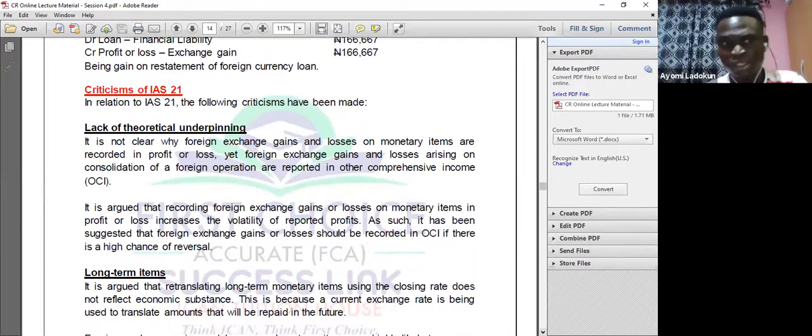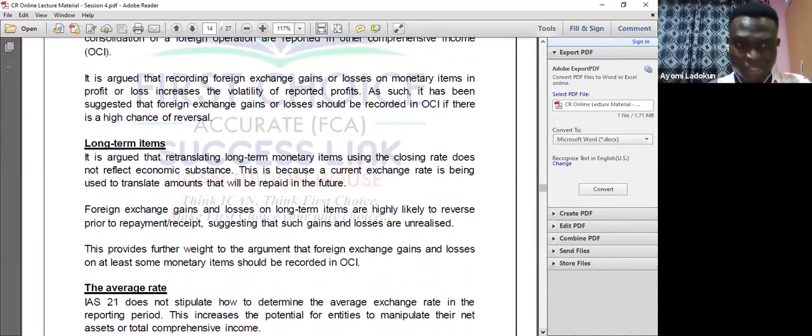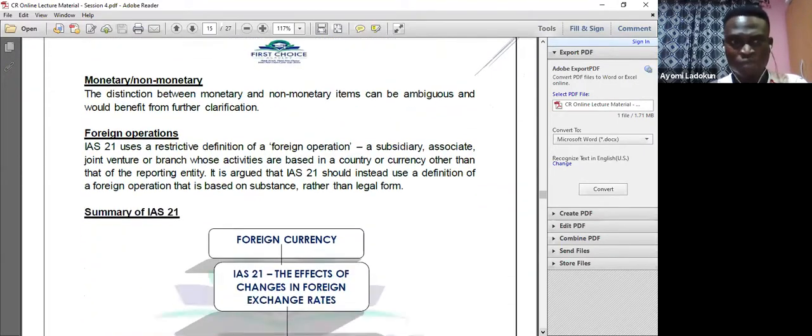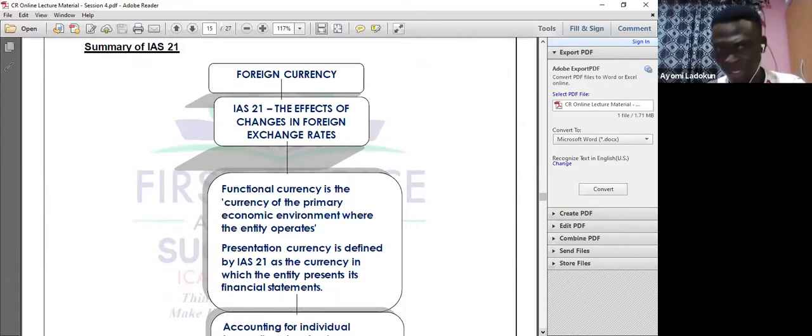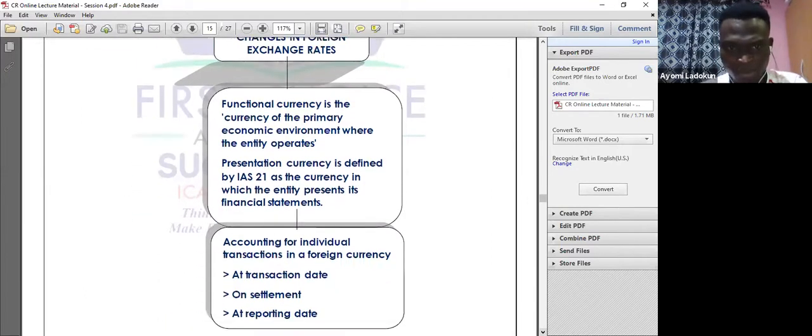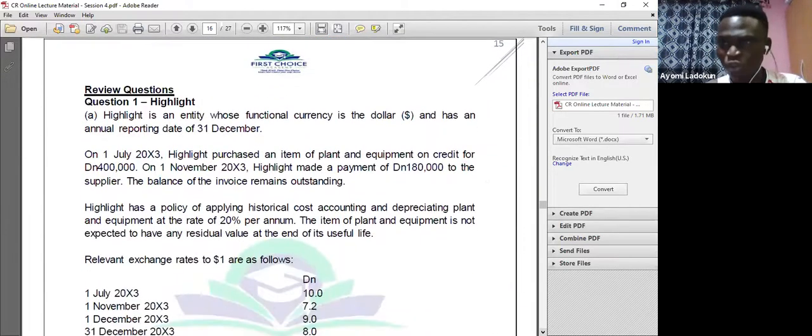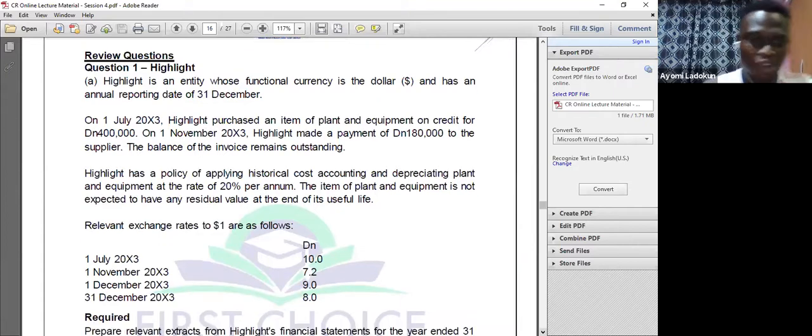You can look at criticism of IAS 21. I've actually explained some of those criticisms when I was explaining. So you can look at that. So this is a summary. Can you see now? It's in tabular form, and there is a diagrammatic form there. So you can go through them, and you have some review questions that you can lay your hands on. It's very simple.